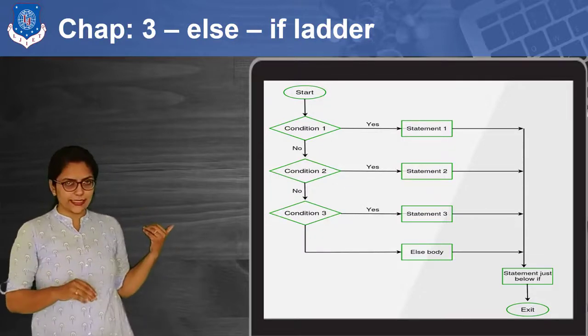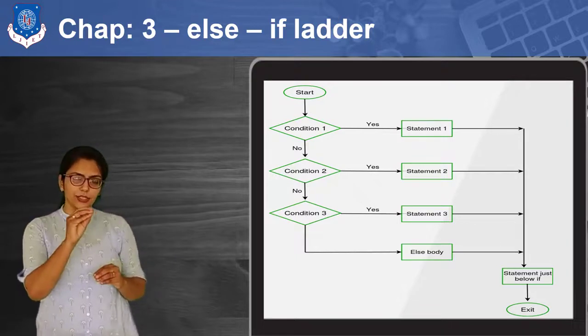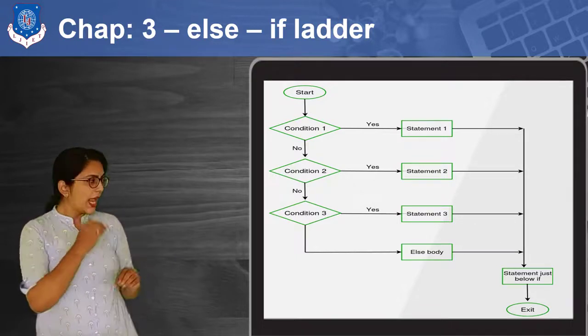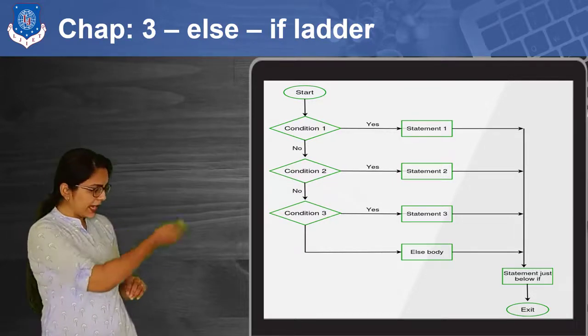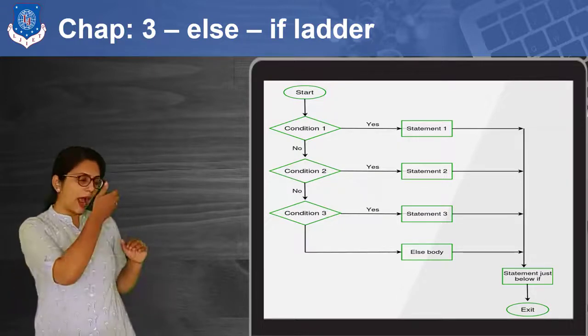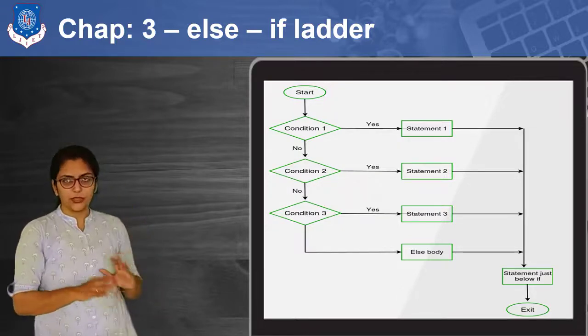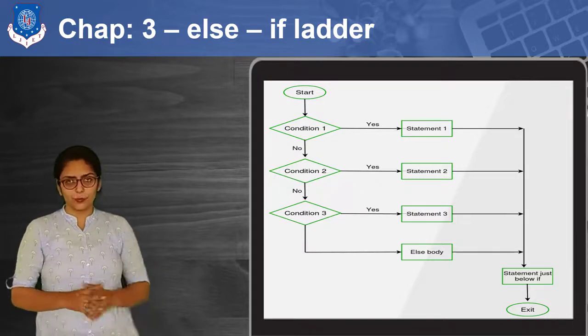So as you can see in the flowchart over here for else if, the first condition is checked. If the condition is true, then it will execute that statement, and after that go on to execute the statements after the else if ladder, the statements which are general to the whole program, and end the program.